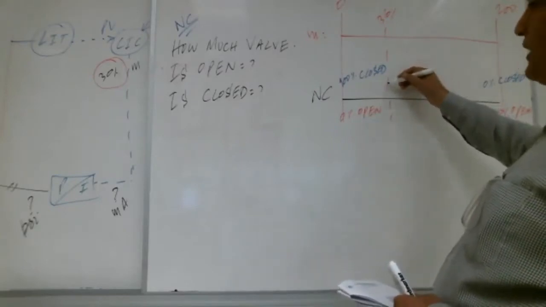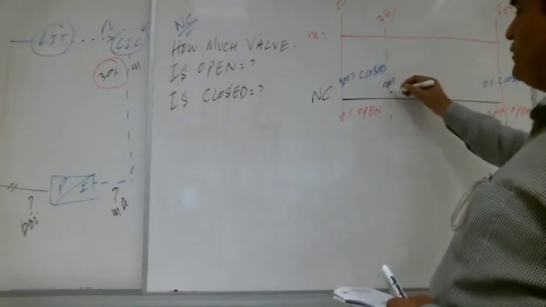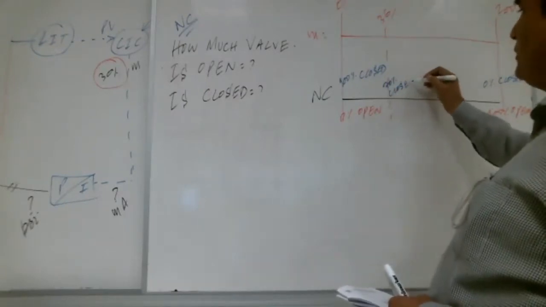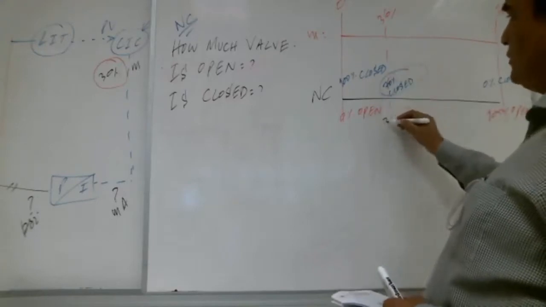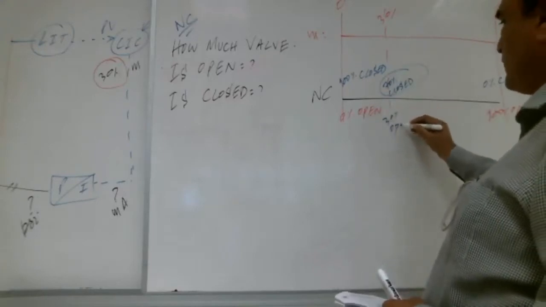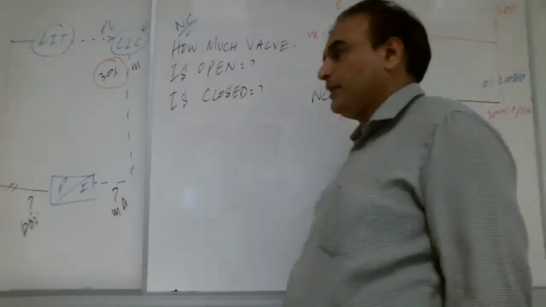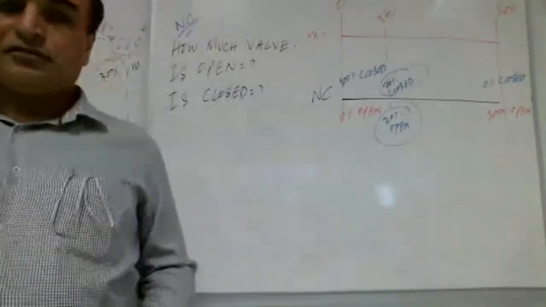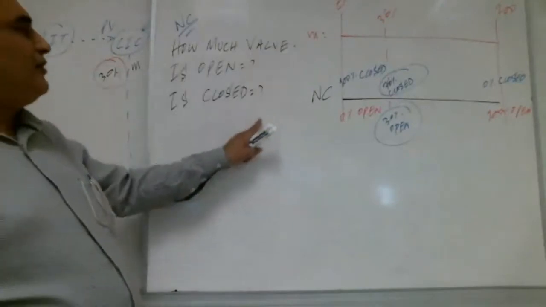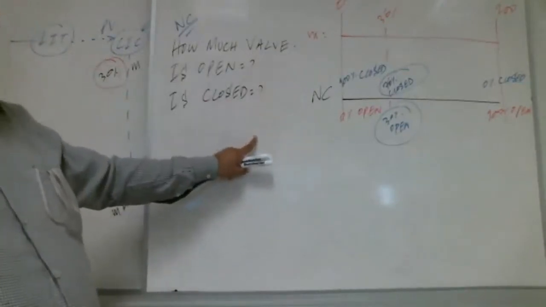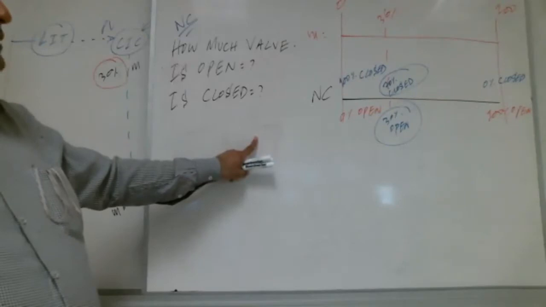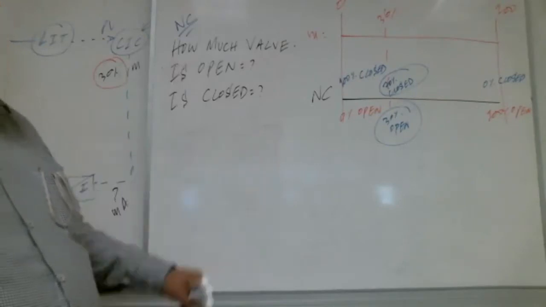Yes. 70%. Very good. 70% closed here. And how much open? 30% open. Very good. Any question up to here, Shabab? Please ask. So we always draw this diagram to find the opening and closing of the valve. Right, Shabab?